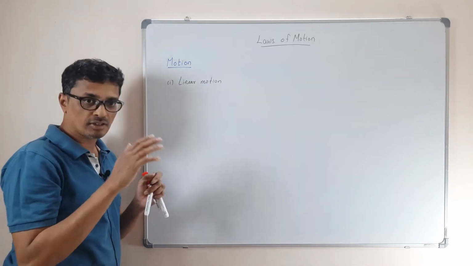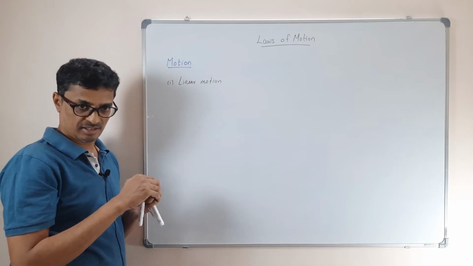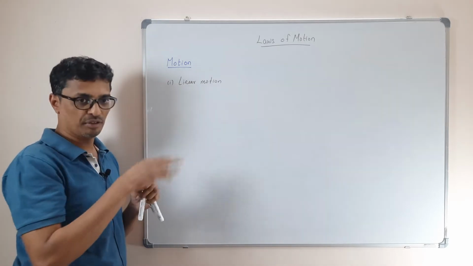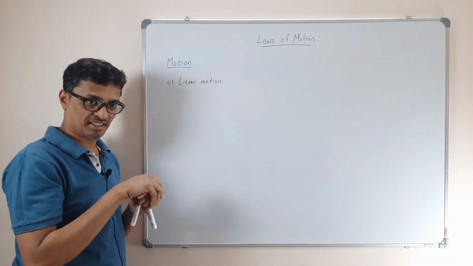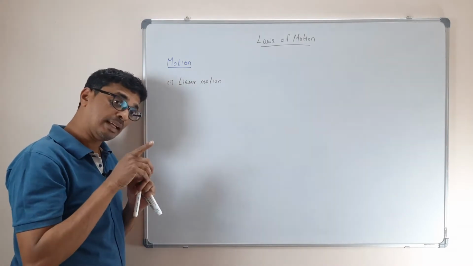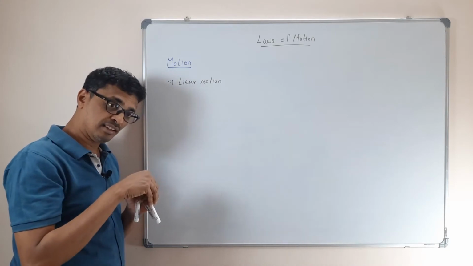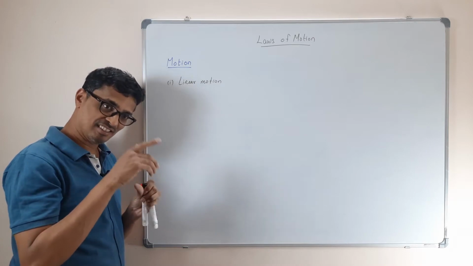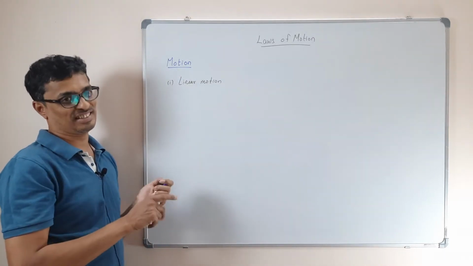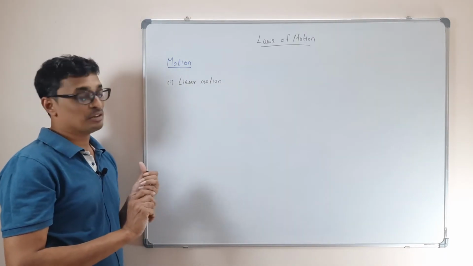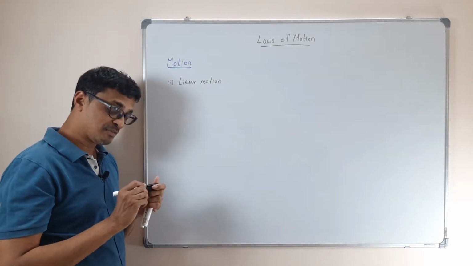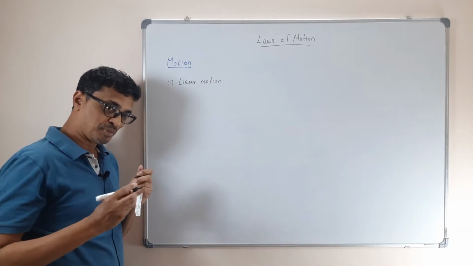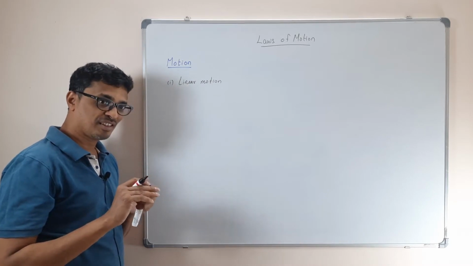So what causes it to be linear? Force. There's an acceleration, correct? We're giving a force, and there's an acceleration. So now you tell me, what will be the direction of the acceleration, and what will be the direction of the velocity? The direction of velocity will be in the same direction as the force. Exactly, correct. So now, is that always? Yes, unless another force is applied on it.